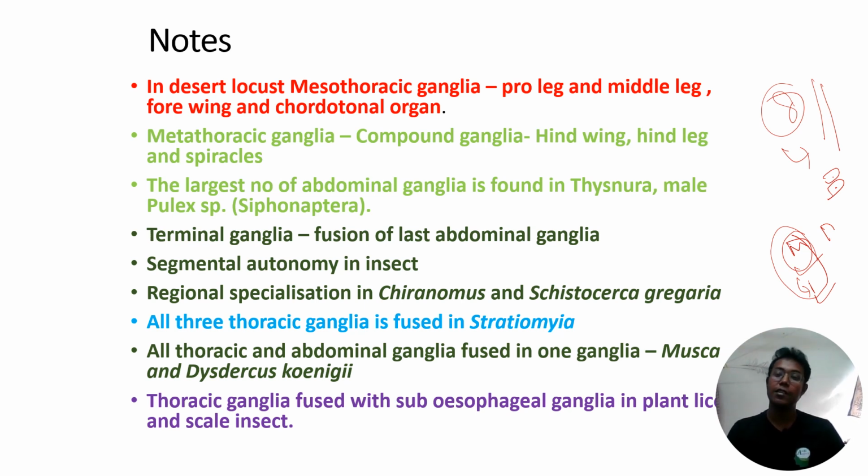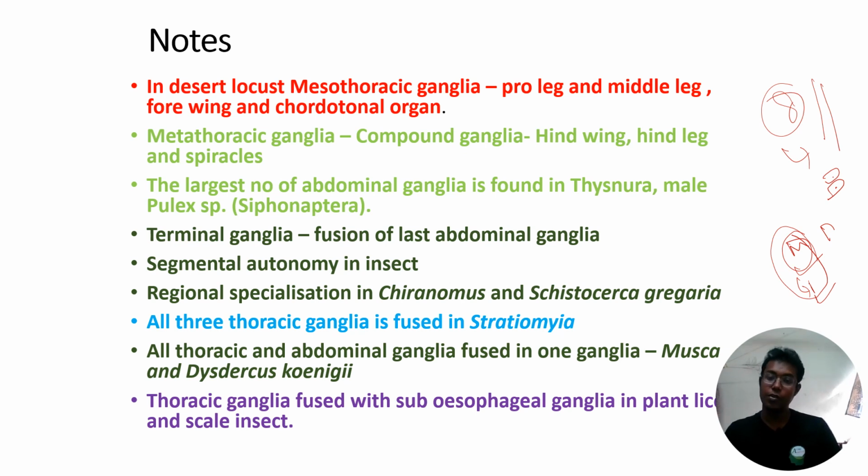In the case of Musca domestica, okay, Musca is a very commonly used fly. Musca domestica and Disterchus koenigi, in that case, all the thoracic and abdominal ganglia are fused. Then thoracic ganglia are fused with the subesophageal ganglia in plant lice and scale insects. In plant lice and scale insects, generally thoracic ganglia fuse with the subesophageal ganglia.